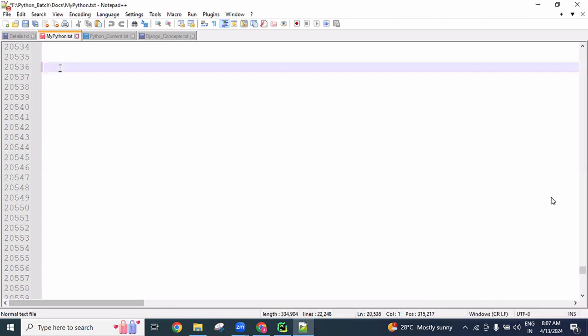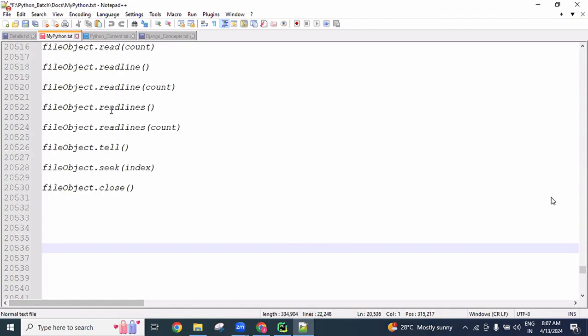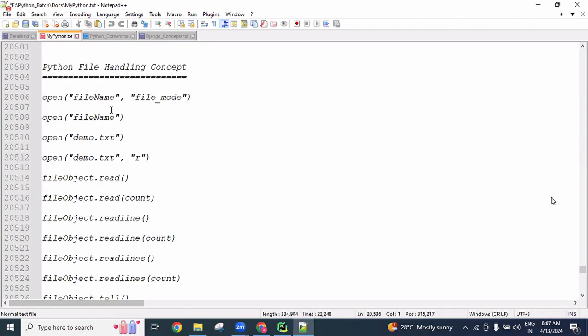Session. So in the last session, we started the Python file handling concept. See here. When we want to work with Python files, first of all, why is the files concept required? What is the purpose of the files concept? You need to have this knowledge.